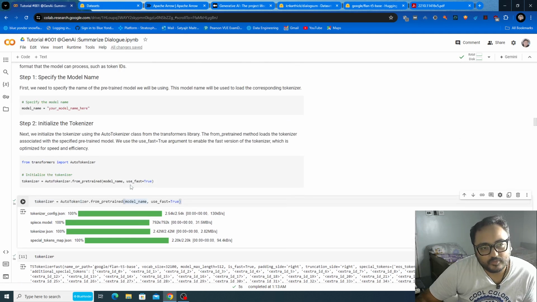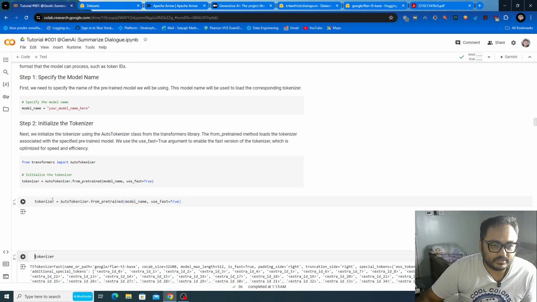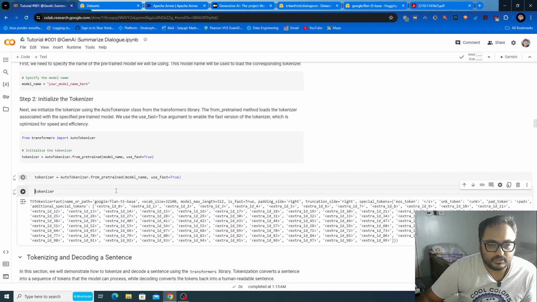A very important point you have to remember: whenever you use any pre-trained model, always use the same tokenization method that was used at the time of implementation of the model, if you want to run your LLM successfully. This tokenizer is the tokenizer of this model.